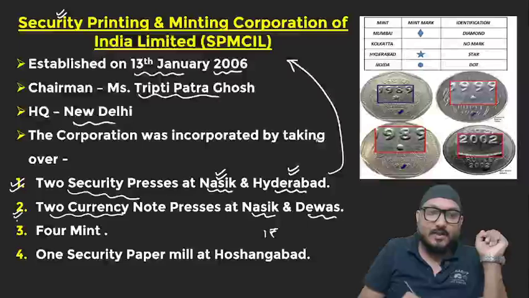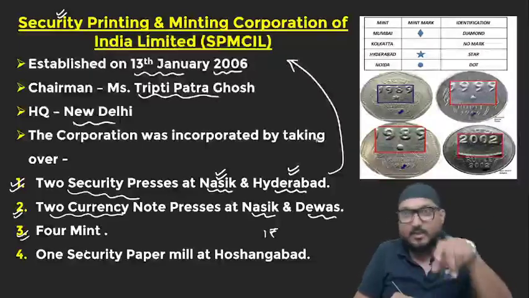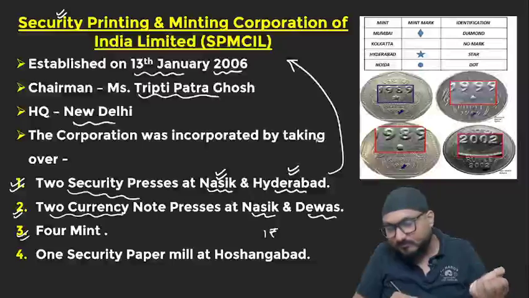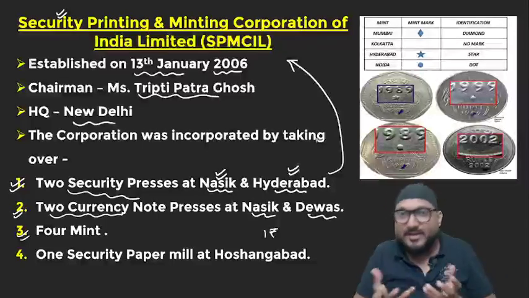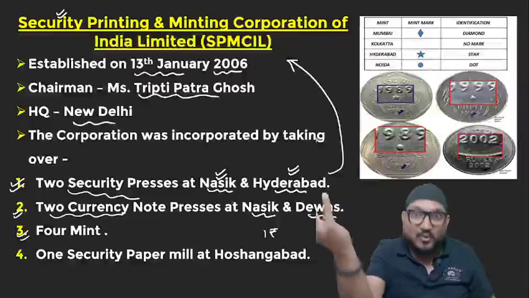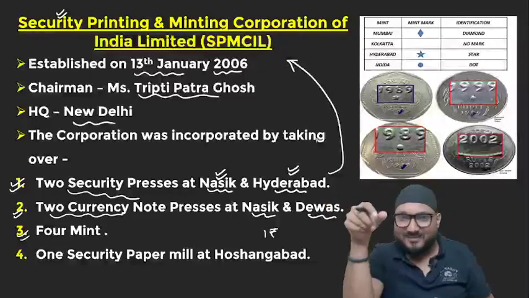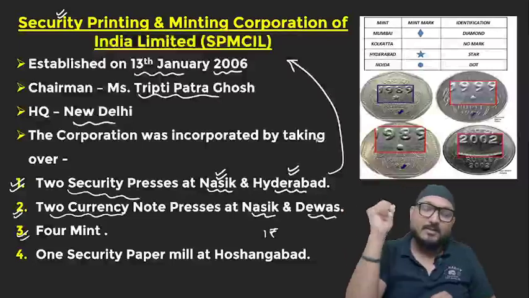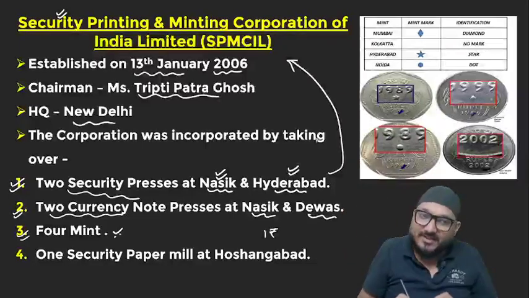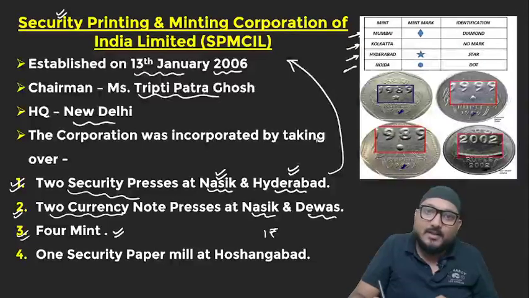Then the Government of India also mints coins. RBI is tasked to regulate, or you can say modulate, coins and currencies into the market. But who mints it, or where are these coins minted? These coins are minted in four different mints in India, and these four different mints are in number one, Mumbai, then Kolkata, Hyderabad, and Noida.